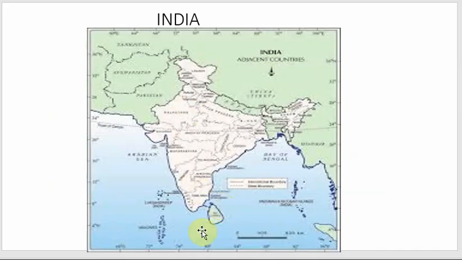This is the latest map of India, where you will see newly formed union territories also. I think there is a lot of confusion among you about how many union territories there are. Some say 9, some say 7, some say 8. In the book I think it's written 7, so you can change it. At present we have 8 union territories. I think we should count each of them. So we start from north.